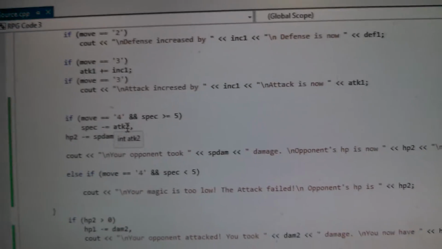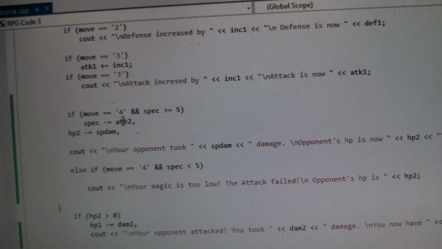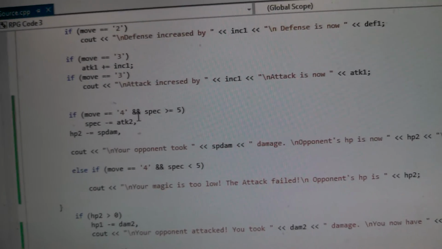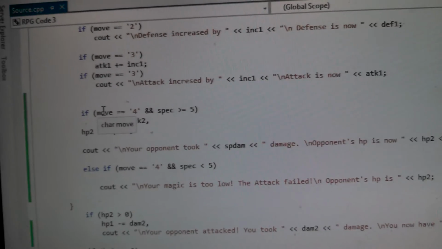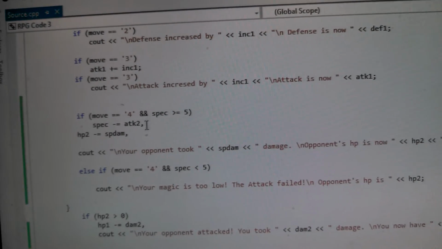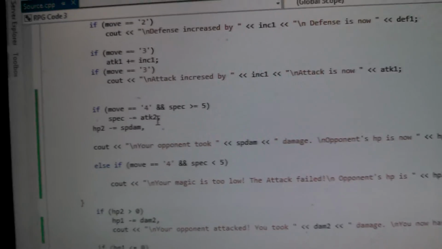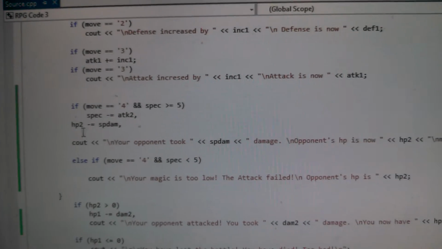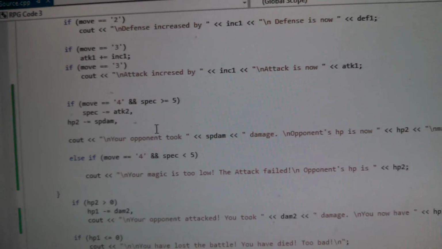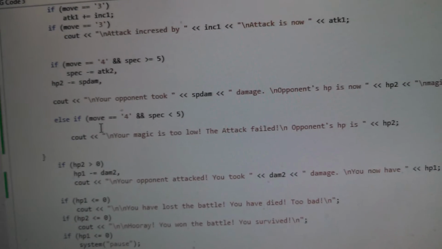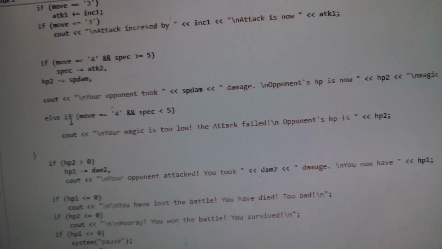But 4, this is the one that I worked on recently. Move 4, and you see when you have an and, that means that this has to be true, and this has to be true as well. Then to put it all down, you need a comma right here when you put spec minus attack 1, which is the amount of magic you lose for making the special attack, and then the amount of damage that your opponent does. And this else if shows that, instead of this, if this is true, then this happens.